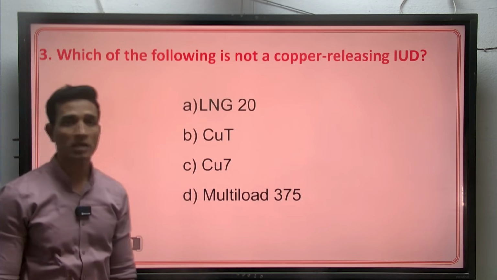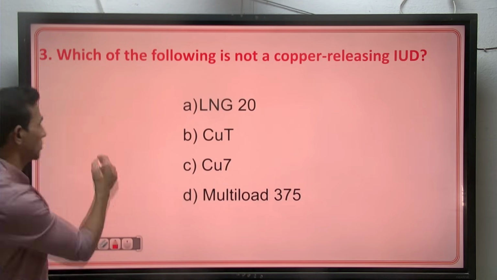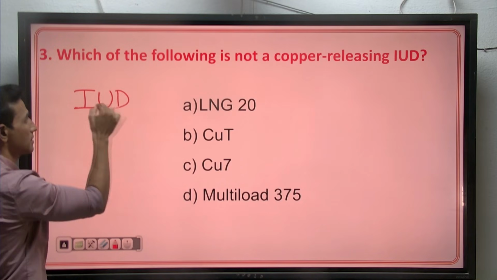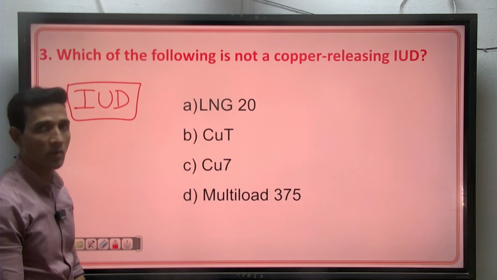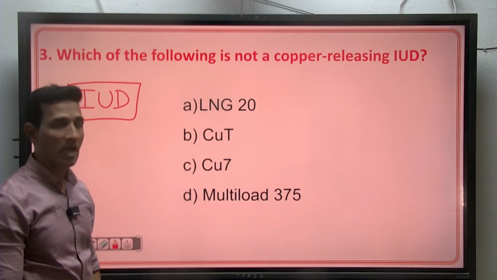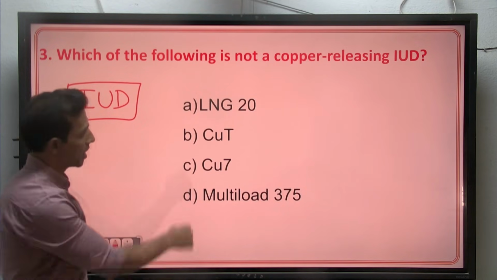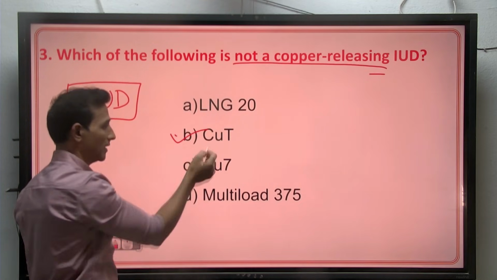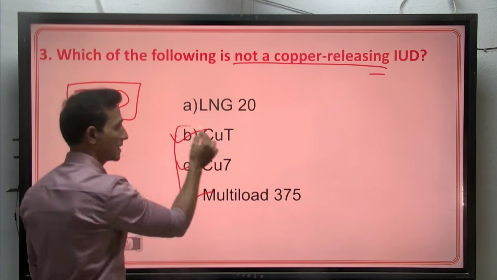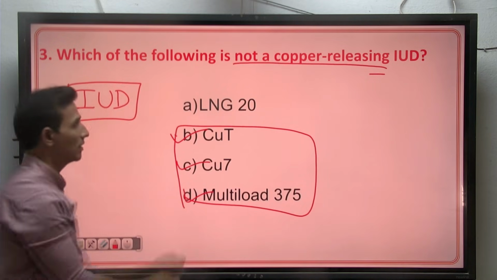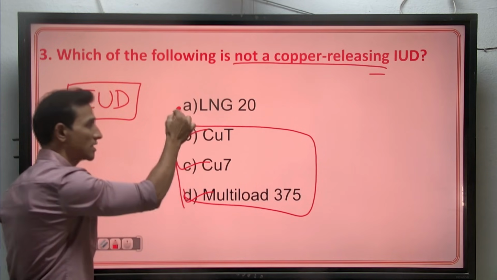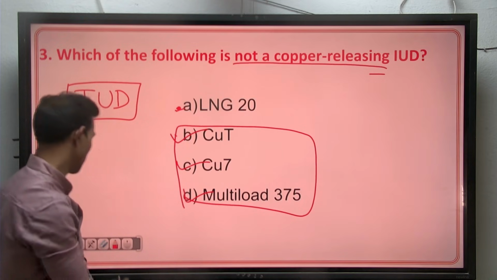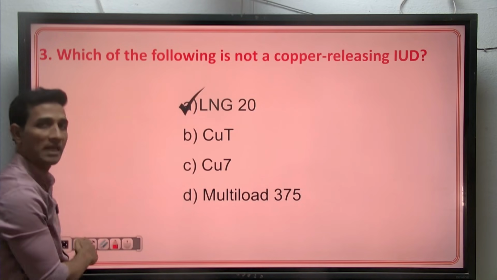Which of the following is not a copper releasing IUD? We know there are different types of IUDs, intrauterine devices. We have copper releasing IUD, hormone releasing IUD, and non-medicated IUDs. Among these, they have asked which is not a copper releasing IUD. We have copper T, copper 7, multiload 375 as examples of copper releasing IUDs. But LNG20 is the only one which is not a copper releasing IUD, but a hormone releasing IUD. So the correct option will be LNG20.